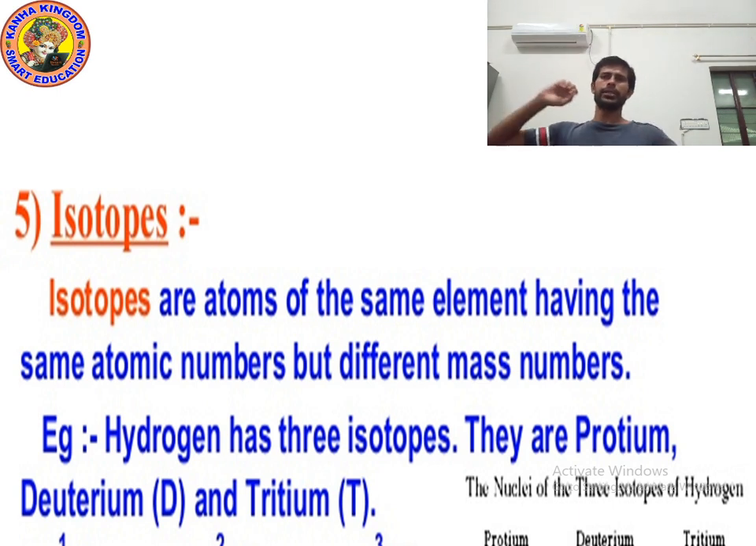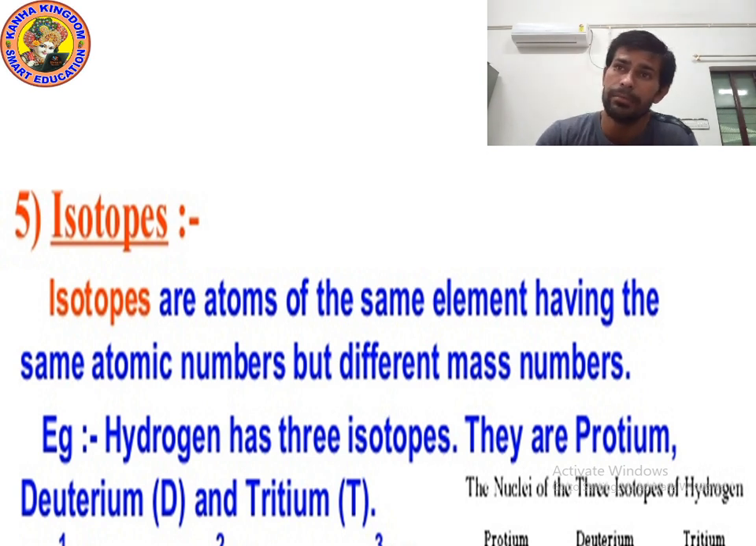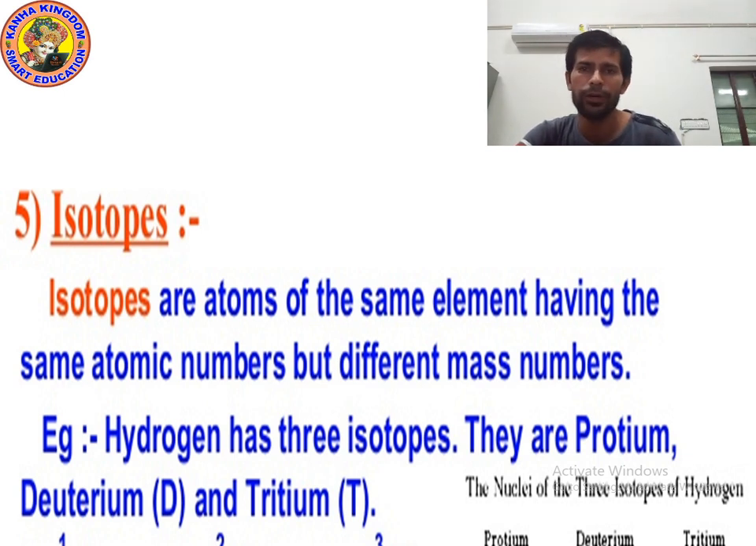So kids, what is the meaning of isotopes? Isotopes are the atoms of the same element having the same atomic number but different mass number. Which element have same atomic number but different mass number? Hydrogen, yes. The hydrogen element has 3 isotopes, protium, deuterium, tritium. Now let's see some more examples. Let's move on to the next point.